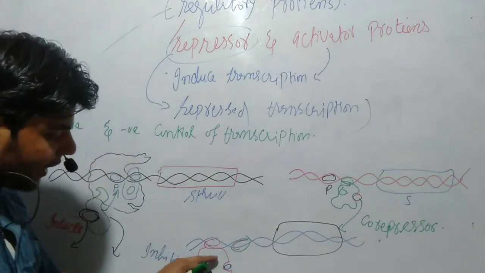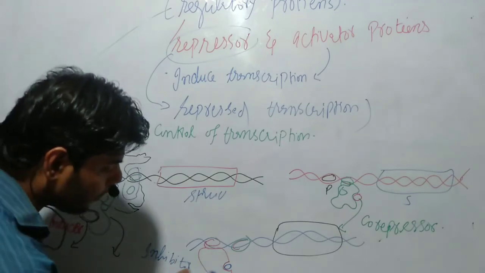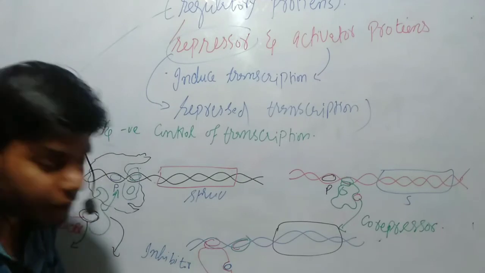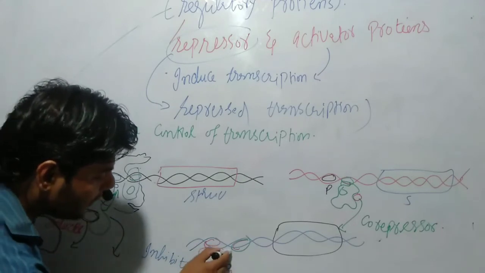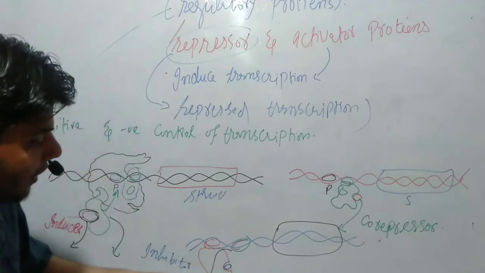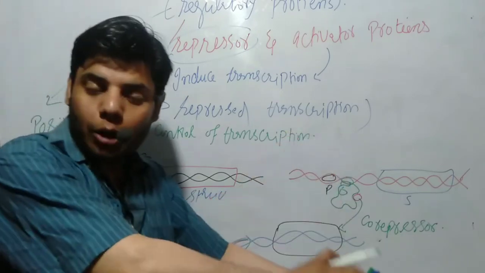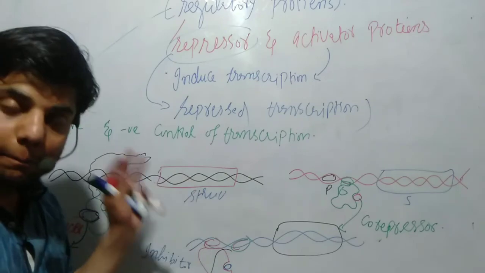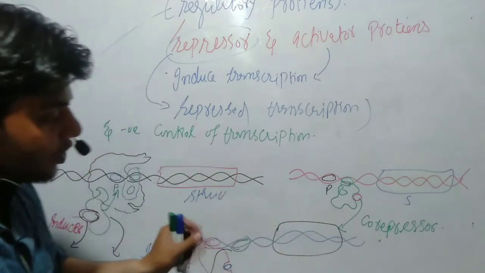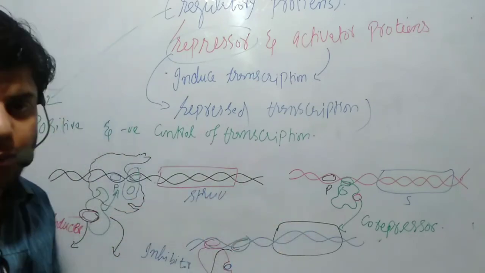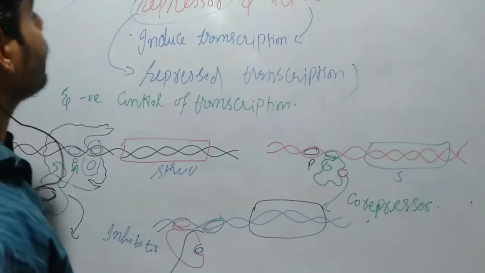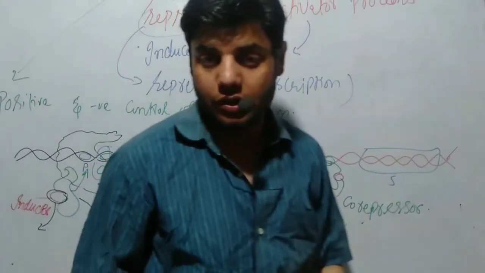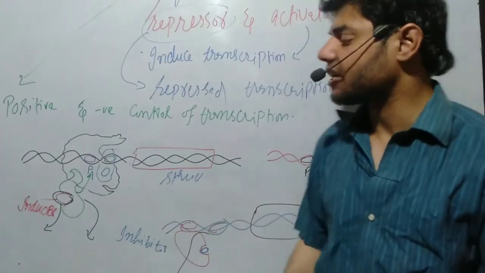So when it binds to the active site of the enzyme, what happens to this activator protein? Conformational changes occur in the activator protein, due to which it will detach. When it detaches, again RNA polymerase does not bind. Why? Because the protein is not present, so binding does not occur. In this way the process is again stopped. Okay, so that's all about the control of transcription initiation by our regulatory proteins, and their function.